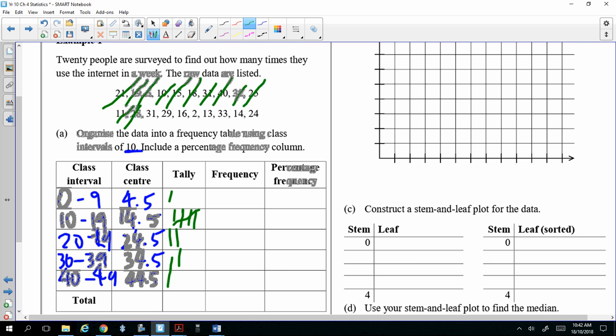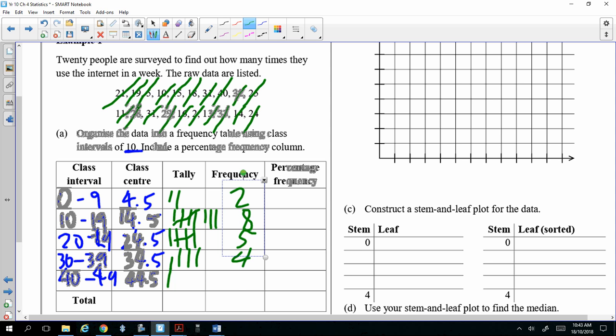28, 31, 29, 16, and 2, 13, 33, 14, and 24. Okay, so hopefully I got it right. I think I've got the answers to look at. I think I got it right. Good. So with 2, 8, 5, 4, and 1.